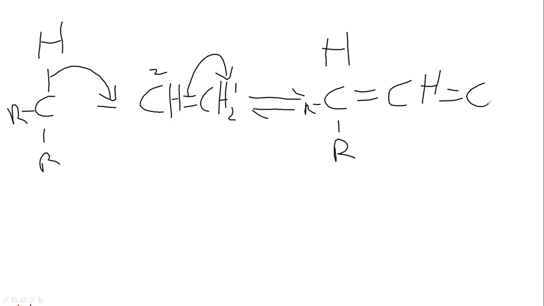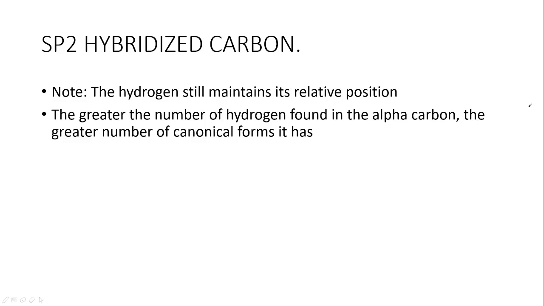Now the hydrogen will just be here. There's an R group here, an R group here, a double bond here, CH double bonded with CH2. Now I need to get you back to what I said here. I said the hydrogen still maintains its relative position.